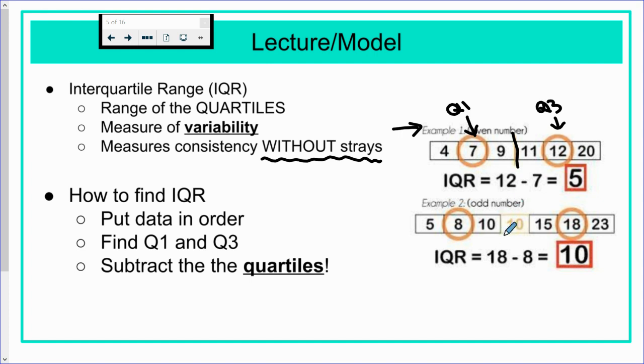Now for if there's an odd number, so say there's 7 values, that means that there's one central value in the middle. It is not going to go in the upper or lower half. It's just going to be the splitting point. So we still have 3 values in the upper half and 3 in the lower. Q3, or the upper middle, is 18. Q1, or the lower middle, is 8. 18 minus 8 is 10. So that is interquartile range, or IQR. You subtract the quartiles instead of the highest and lowest because it eliminates the strays.